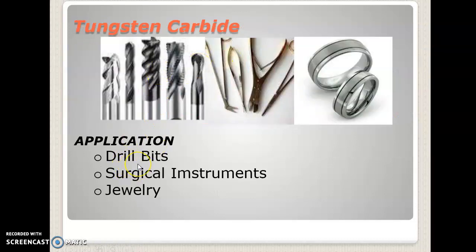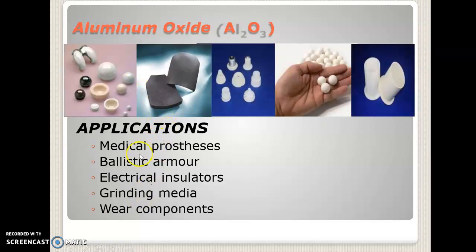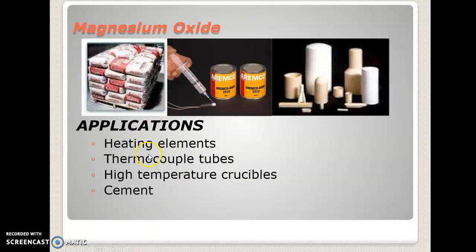Tungsten carbide is used in drill bits, surgical instruments, and jewelry. Aluminum oxide is used for medical processes, ballistic armor, electrical insulators, grinding media, and wear components. Magnesium oxide is used for heating elements, thermocouple tubes, high temperature crucibles, and cements.